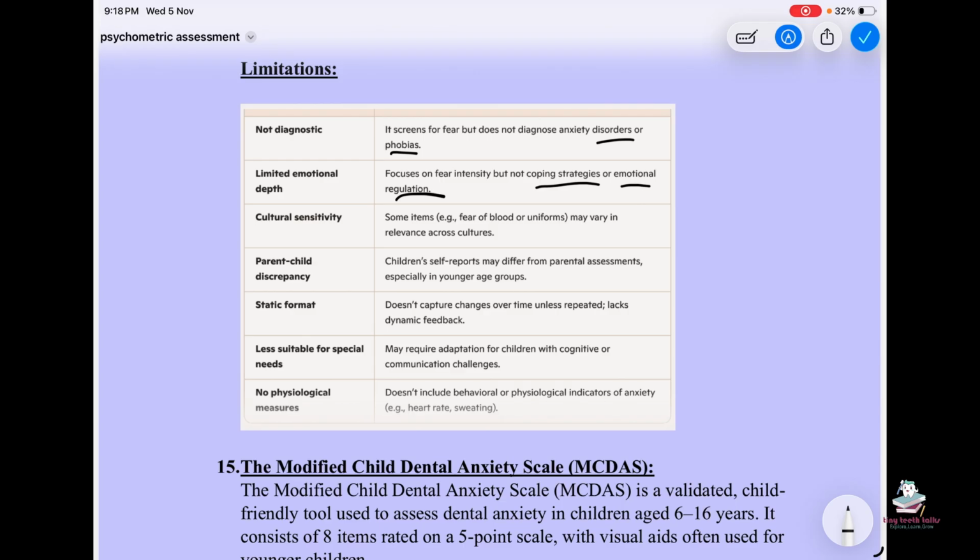Static format: it doesn't capture changes over time unless repeated, and lacks dynamic feedback. Less suitable for special needs: may require adaptation for children with cognitive or communication challenges. And no physiological measures: it doesn't include behavioral or physiological indicators of anxiety, for example heart rate or sweating.